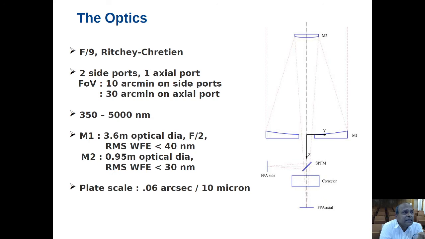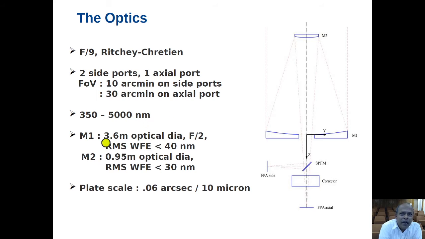Well, this is the optics. This is the primary mirror, and this is the secondary mirror. So light falls on this. This is the focal plane, and this is a side port mirror, and you can focus the image over here also. So this is an F9 Ritchey-Chrétien telescope. It has 2 side ports, and 1 axial port is here, and one side port is on this side. On the axial port you will have 30 arcminute, and 10 arcminute on the side ports. We have 2 side ports. This telescope operates in the wavelength range of 350 to 5000 nanometers.